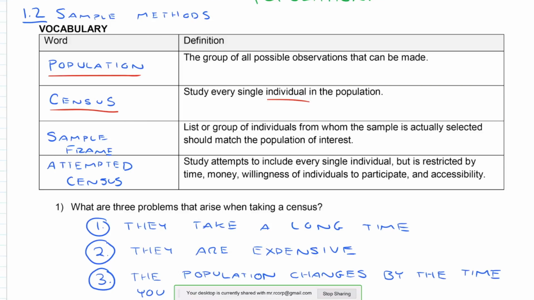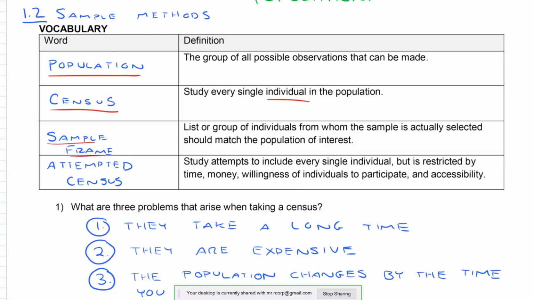The sample frame is what I would use as a list or a group of individuals from whom the sample is actually selected. It should match the population of interest. So if I was going to do a telephone survey, I might use this telephone book as my sampling frame.